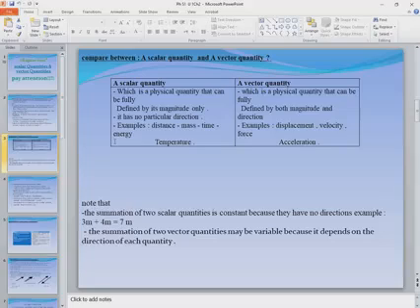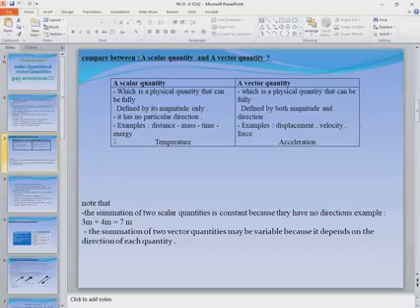If you want to add two vector quantities, velocity to velocity, this will give us the same quantity. Velocity plus velocity gives us velocity, of course. Acceleration plus acceleration will give us acceleration.